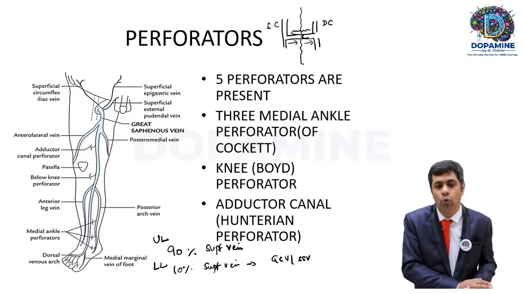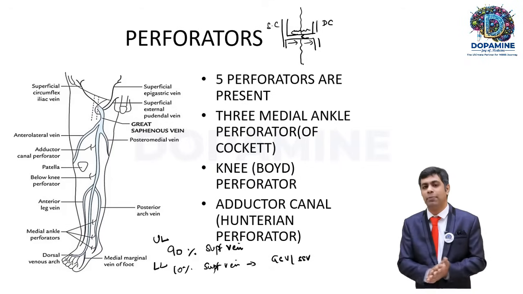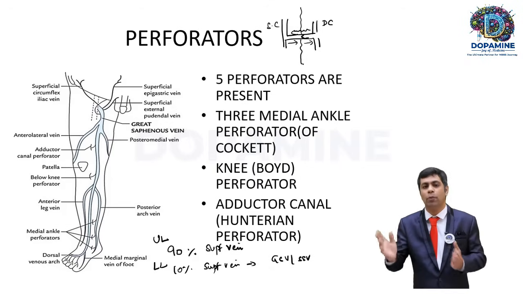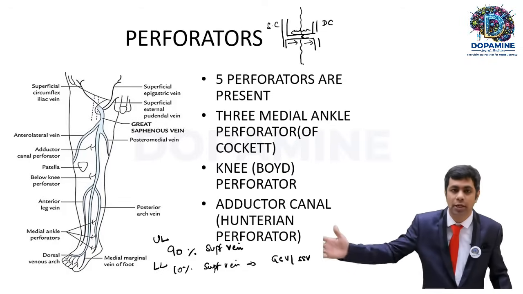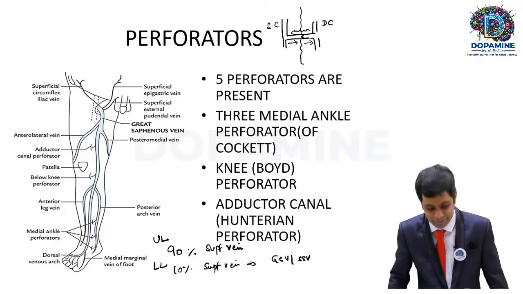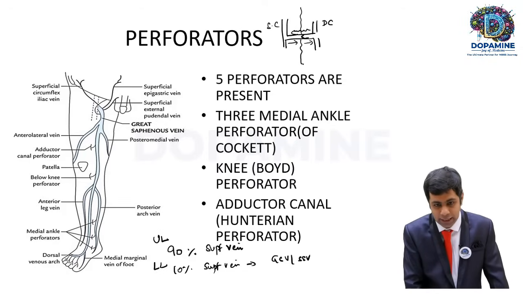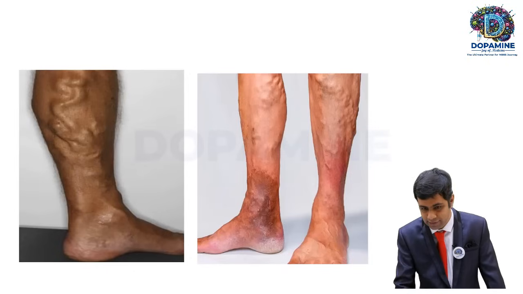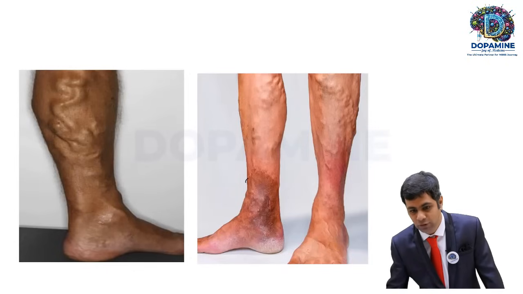Remember this rule. In the upper limb, 90% of blood is present in the superficial set, while in the lower limb, 10% of blood is present in the superficial veins. The remaining 90% is shunted to the what? Deeper set. Clear? So the answer here for this question will be the great saphenous vein. Here is a picture, and you can see this. This is called the varicose ulcer.